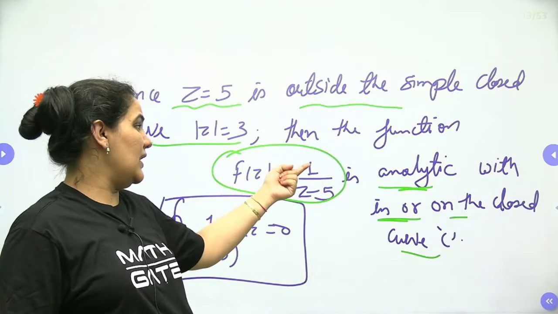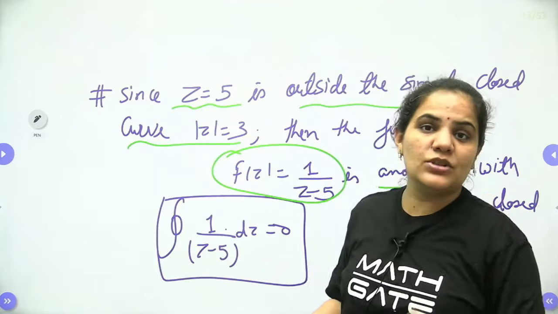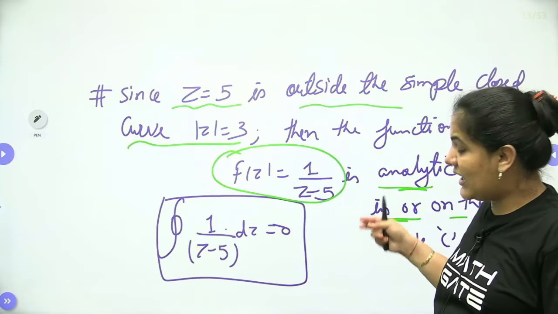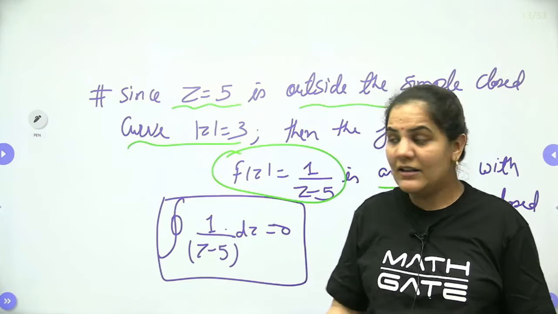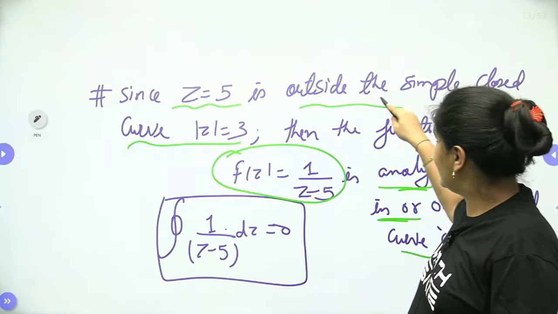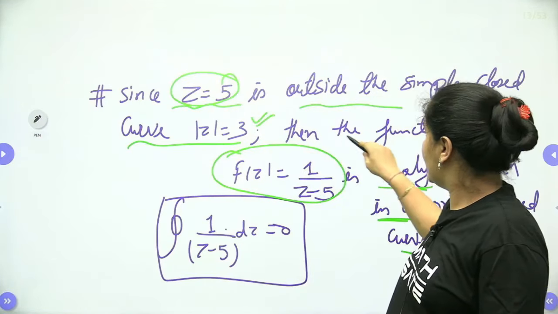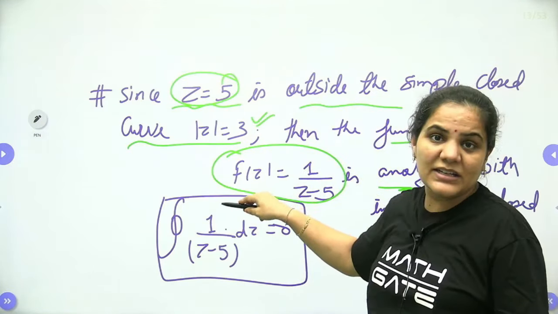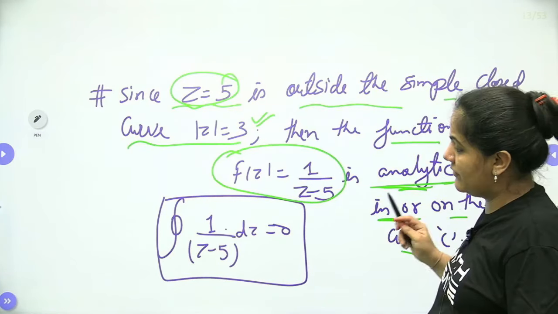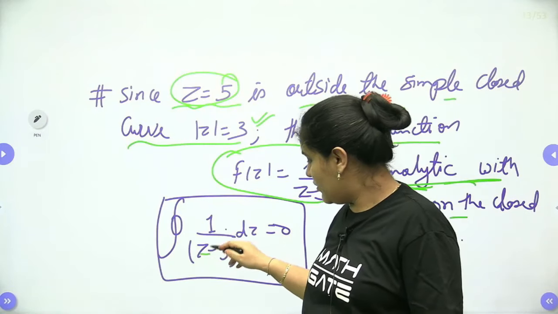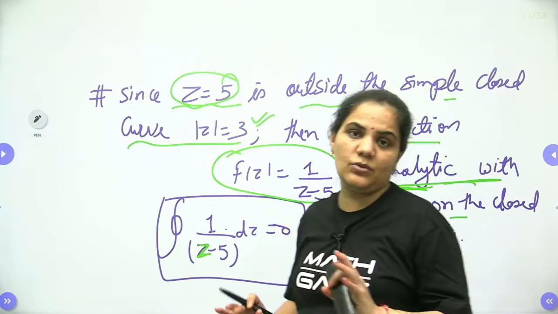Here the function is not analytic at z equals 5, but other than z equals 5 my function will be continuous and analytic. So we can say that z equals 5 is outside the closed curve C, then the function f(z) equals 1 by z minus 5 is analytic within or on the closed curve C. So that's why the integral of 1 by z minus 5 dz equals 0. It's a very simple thing to approach.